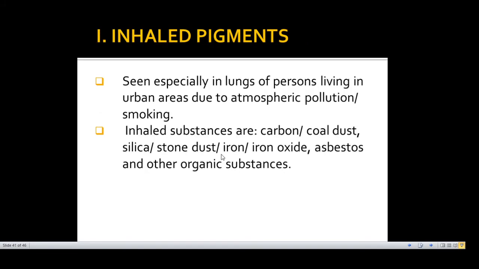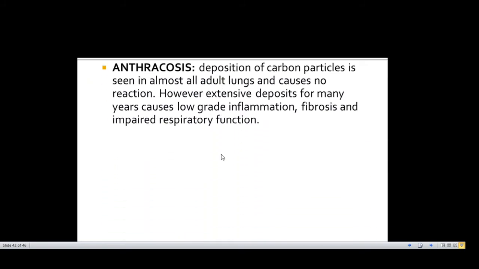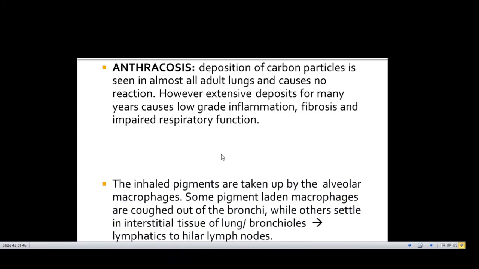The inhaled pigments: we all live in the urban areas and there's lots of atmospheric pollution and smoking, so lots of carbon gets deposited in our lungs. The other pigments which may get deposited in lungs are carbon, gold dust, silica, stone dust, iron oxide, asbestos and other organic substances. The carbon which gets deposited in our lungs is anthracosis. It usually does not cause any reaction, but if there is excessive deposition over a long period of time, then persistent inflammation may lead to fibrosis and impaired respiratory function.